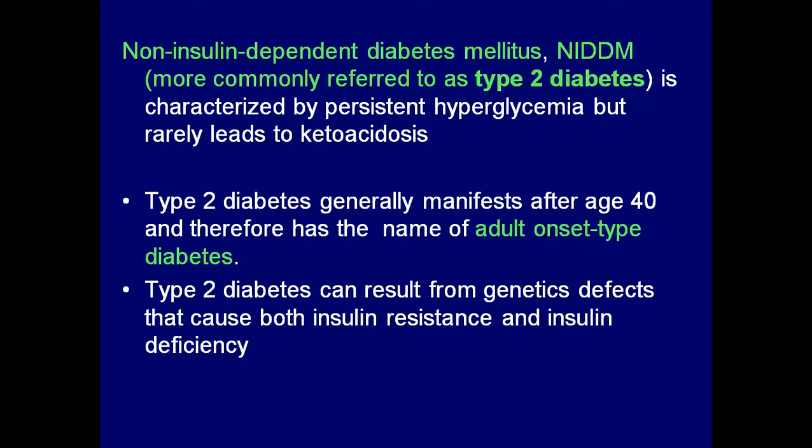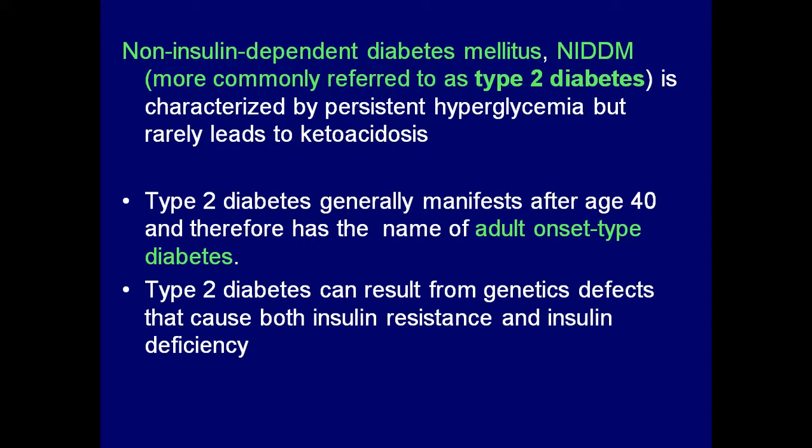Now there is another type of diabetes mellitus called type 2 diabetes mellitus. This is called non-insulin dependent diabetes mellitus. It is characterized by persistent hyperglycemia, but rarely can it lead to ketoacidosis. Type 2 diabetes generally manifests after the age of 40 and therefore is also called adult onset diabetes. Usually for these patients we don't give insulin as a primary treatment.